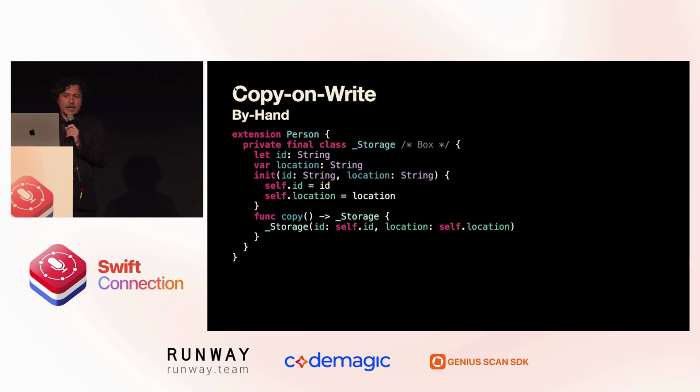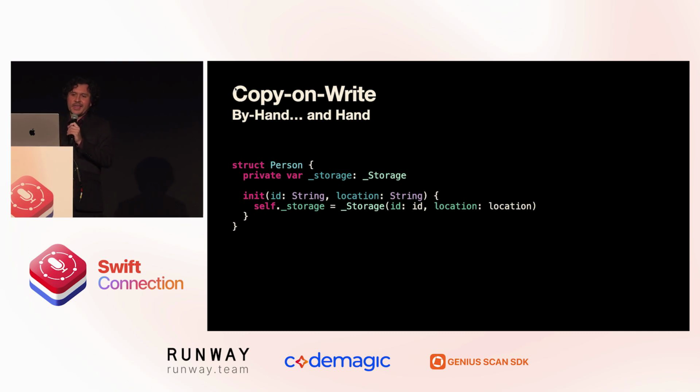We create a private class, we'll call it _Storage. We put the variables in _Storage. We build a memberwise initializer and a copy function, which returns a new storage instance with the same values copied over. This is also sometimes called a box. You may hear engineers say box. It's a form of indirection.